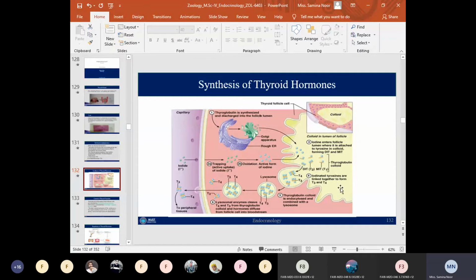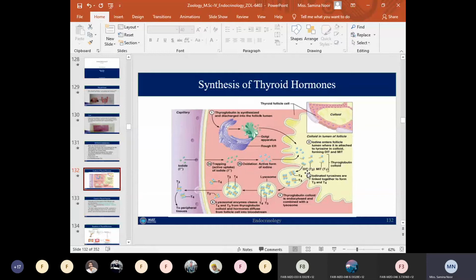They are formed when the iodinated tyrosines, also known as diiodotyrosines and monoiodotyrosines, are linked together. When one monoiodotyrosine is linked to a diiodotyrosine, T3 is formed.